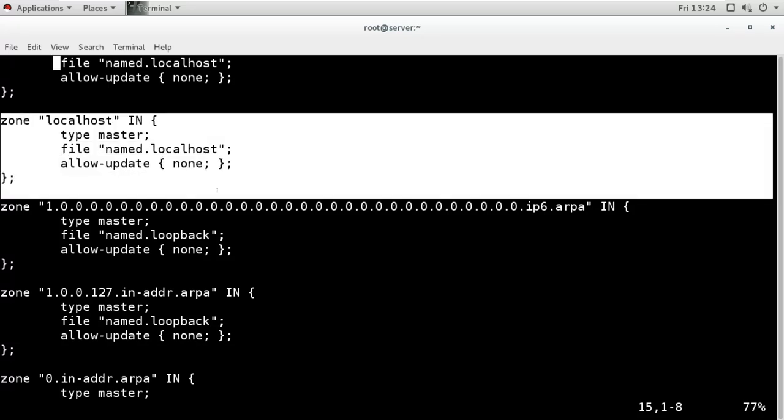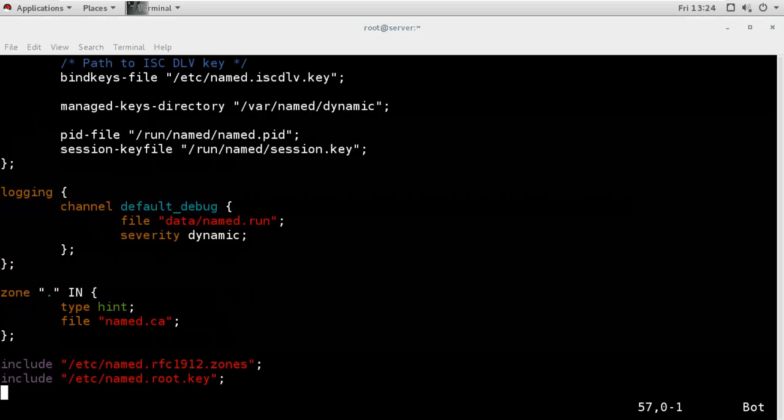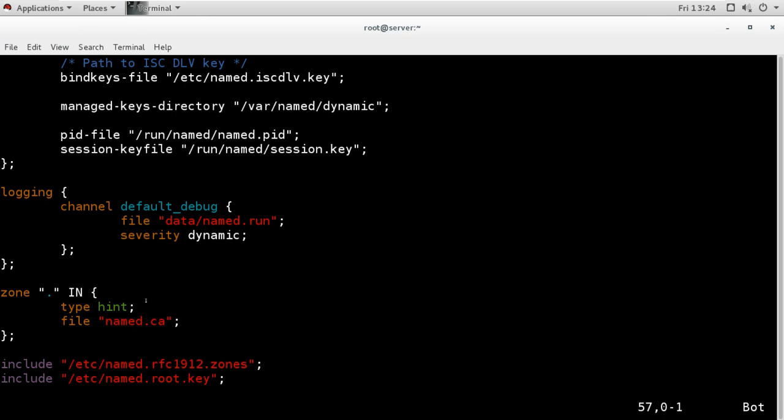We can configure it directly in this file, that is the RFC 1912 file, or in our main configuration file. Both will work because this file is also loaded with this command.